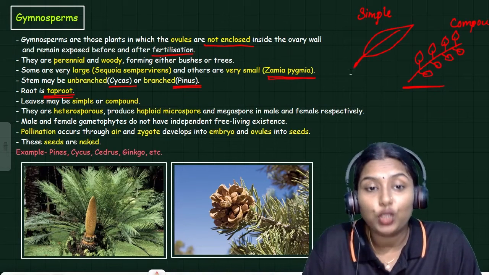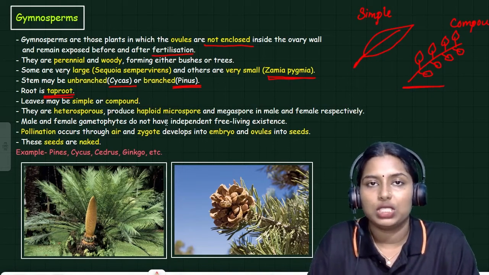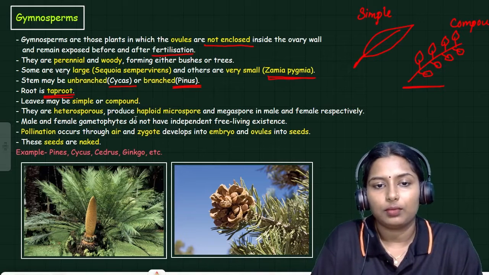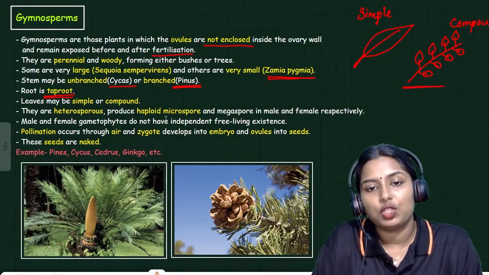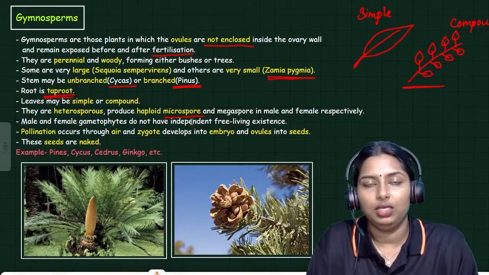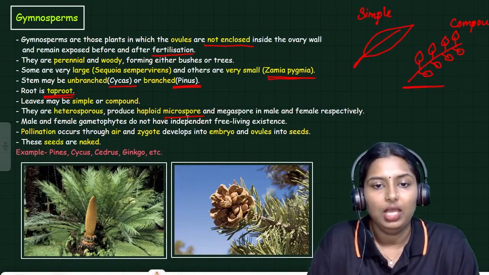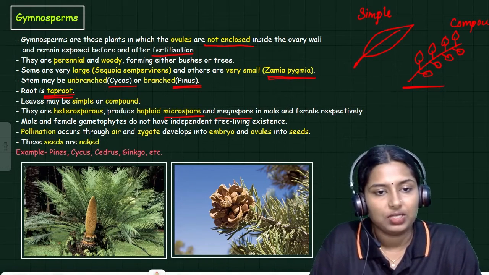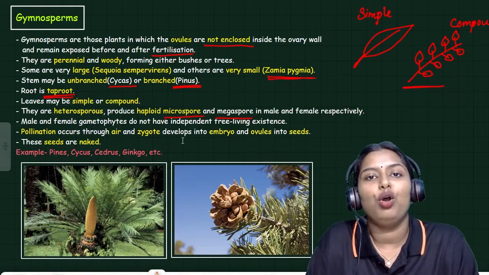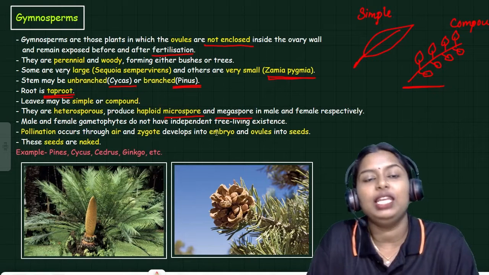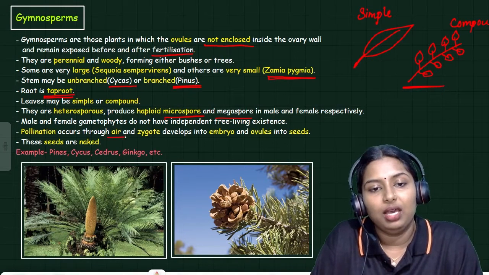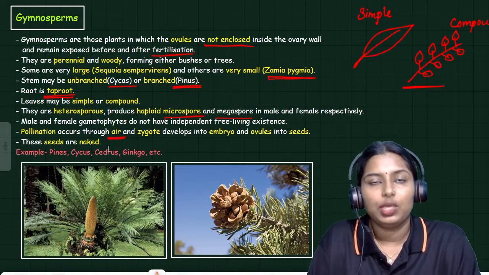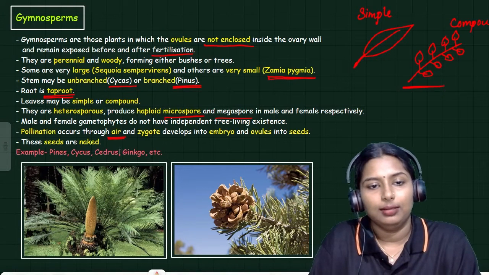They are heterosporous and produce haploid microspores. Heterosporous means it has two types of spores, which are not similar. Microspore means the male spore, formed from the male sex organ. So microspore is there and megaspore is there. Male and female gametophytes do not have an independent free living existence. Pollination occurs through air. So in gymnosperms, air is the pollination agent.